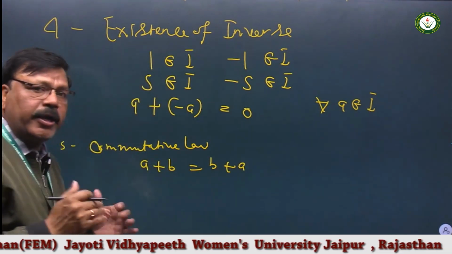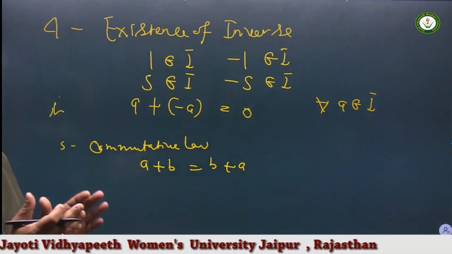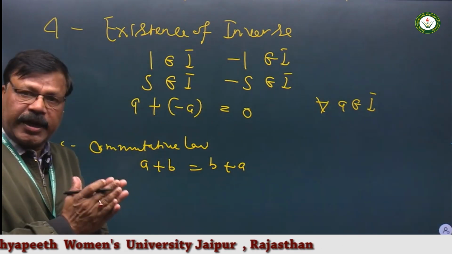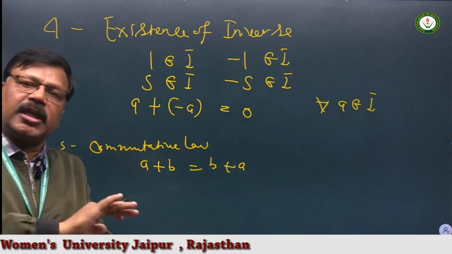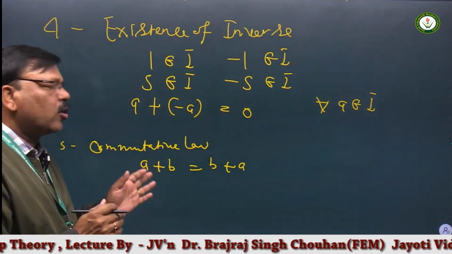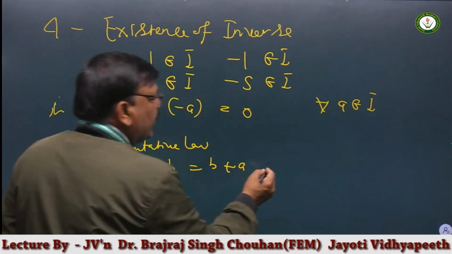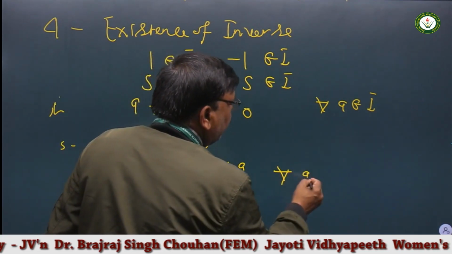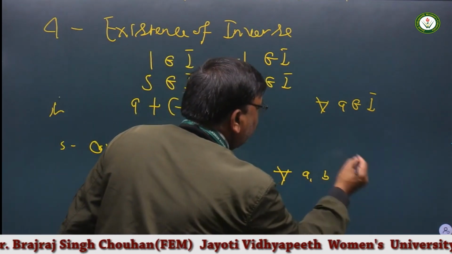So taking any two elements from I, if these two elements are added and after changing the order they are added, you get the same result. So we can say commutative law holds good for a, b belongs to integers.